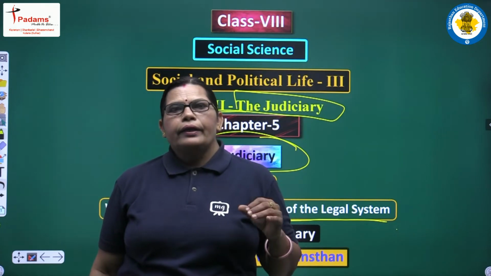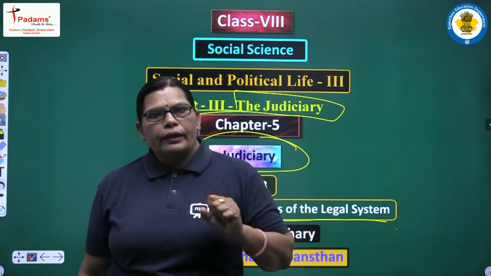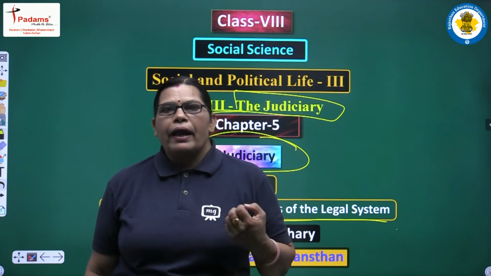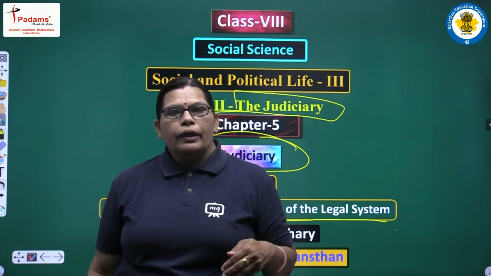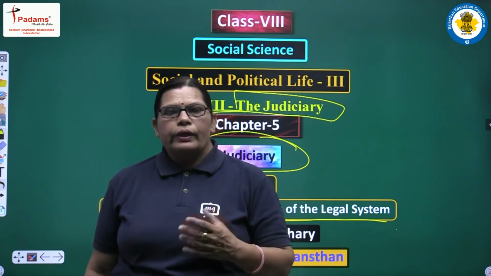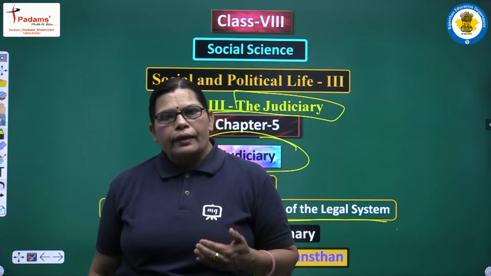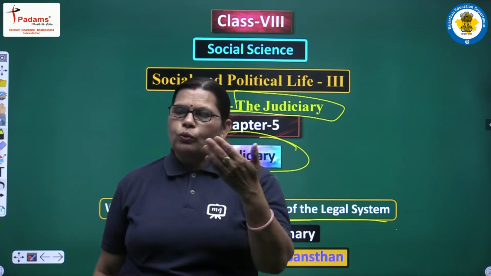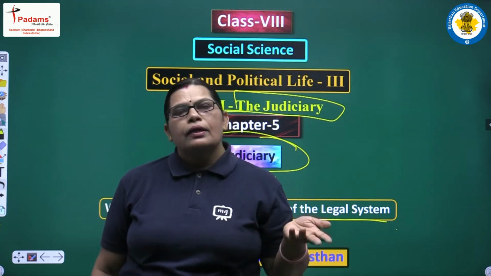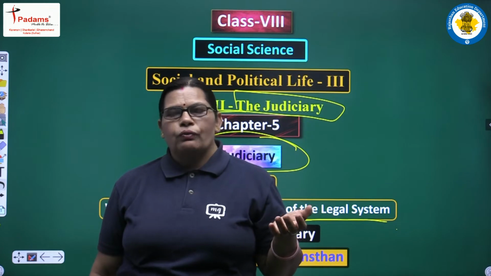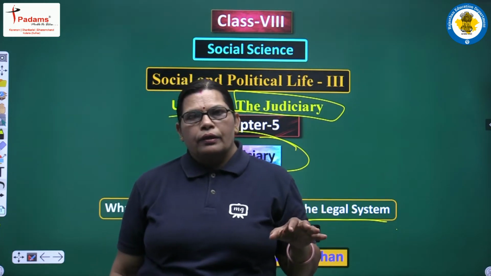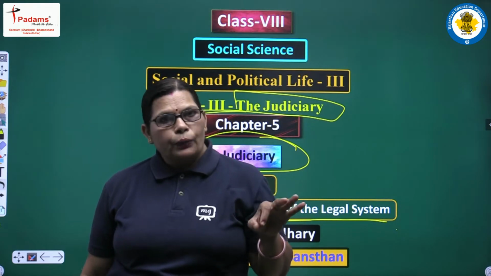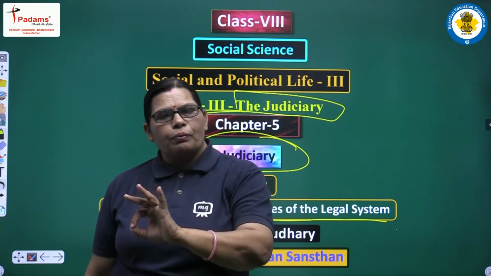If a person thinks that the lower court or High Court has taken a decision against him or her unfairly, that person appeals to the next court, from the lower court to the High Court or from the High Court to the Supreme Court, where the Chief Justice of India sits. At present we have the Chief Justice of India in New Delhi in our Supreme Court.